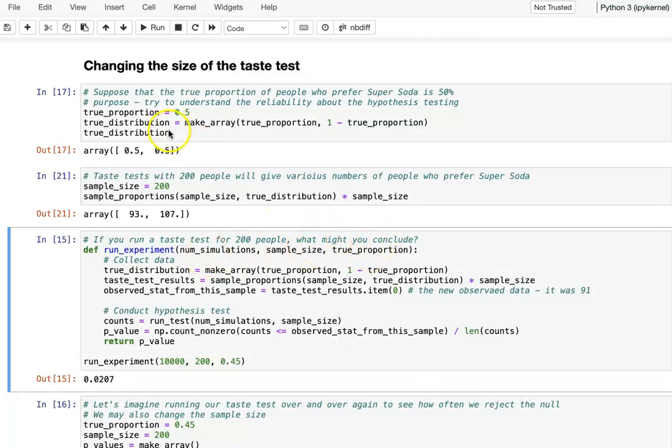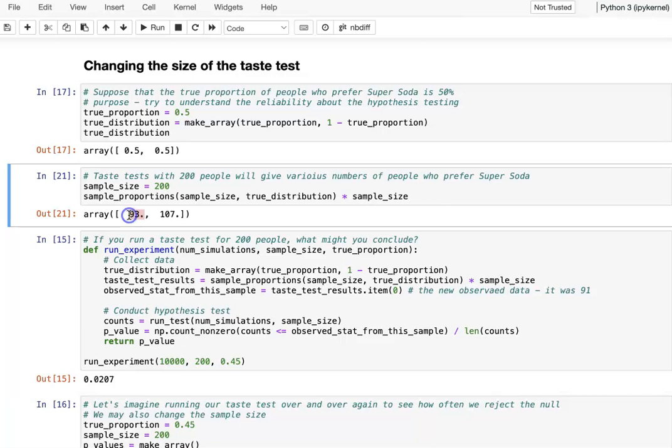Then the true proportion. Later if you want to change your proportion, you can change. Here the true proportion just means what percentage prefer the super soda. Okay, so that's how we collect our data. Since we have the proportion for the super soda, we're making an array of people who like super soda and people who like the rival, the ratio. Then the same thing as earlier on our test sample result, we just multiply that. As earlier, after you run each time, the first number is our new observed data, so that's why we use item 0.